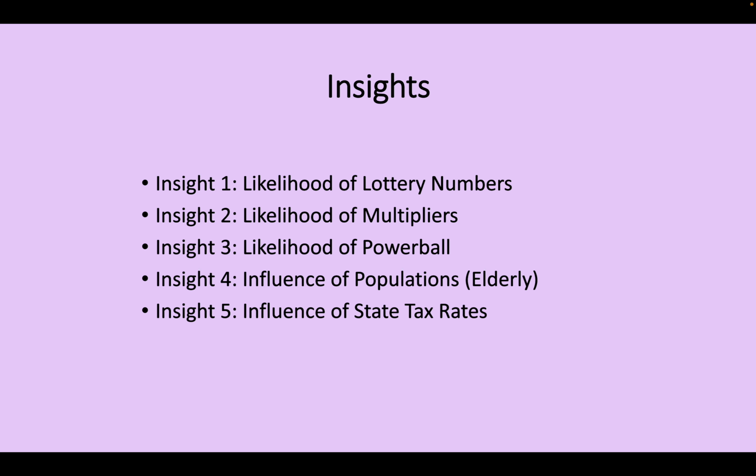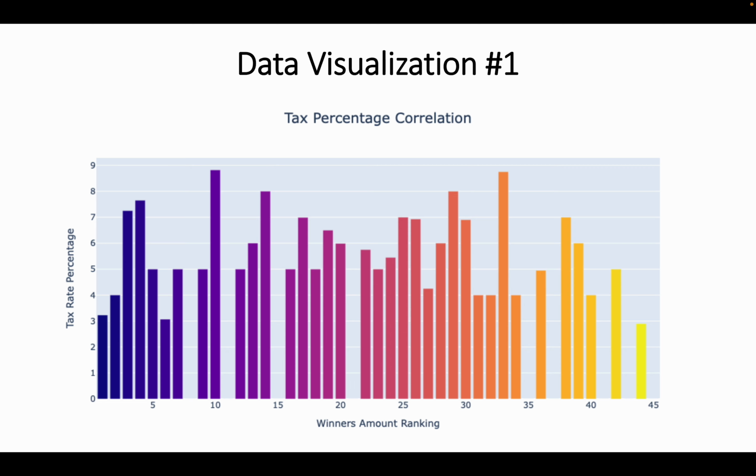be a moderate number. I had to compile 3 data visualizations to show exactly how this data looks, not just with Python code or with mathematical calculations, but actually to the eye. And this was the first data visualization. And this showed the winners compared to the amount of rankings for tax rate percentages. And this was going off of Insight 5.